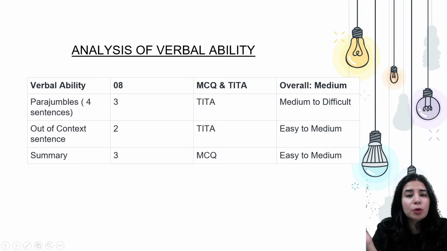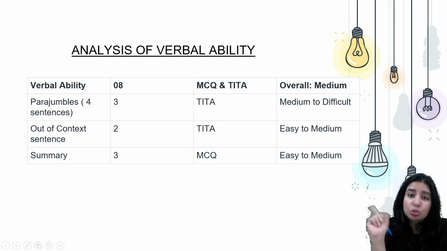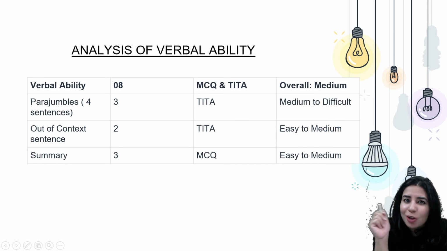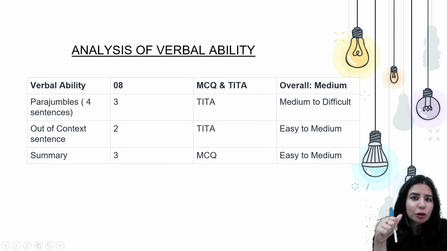Further, if we talk about the verbal ability portion of CAT 2020 slot 2, we had parajumbles. Parajumbles were of 4 sentences. So there were 4 statements that you had to rearrange. And these were the TITA questions. Now you have to be very smart while you're doing parajumbles, because understand this, that when options are there, parajumbles become easy to solve, but when the options are not there, there is a lot of pressure while dealing with parajumble questions. So try to read and reason out together.